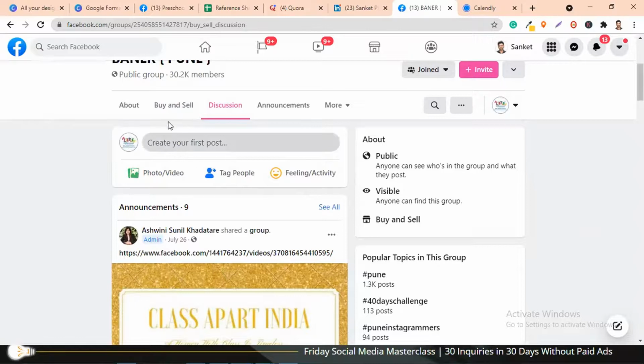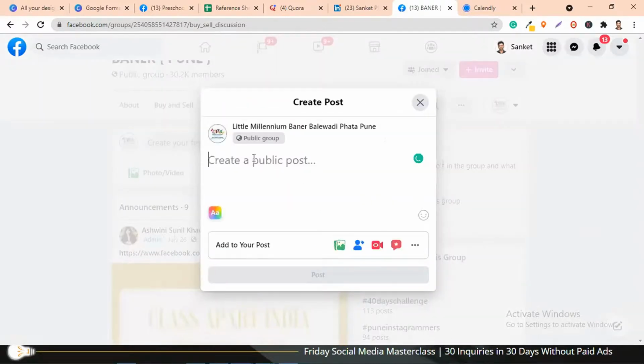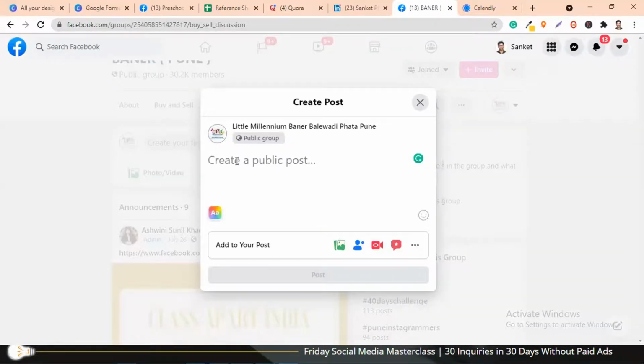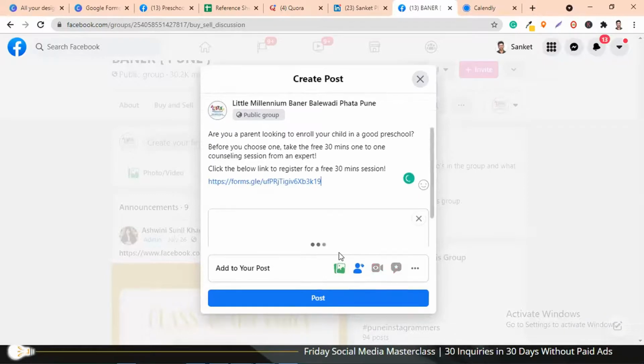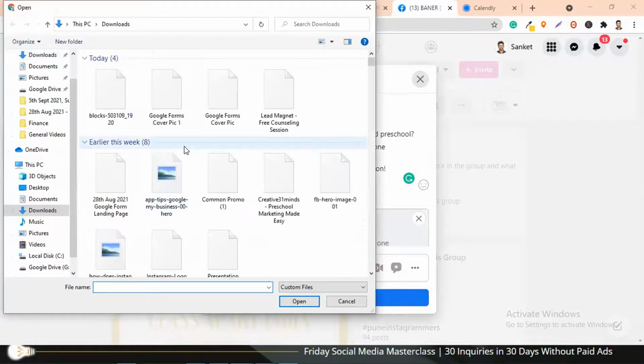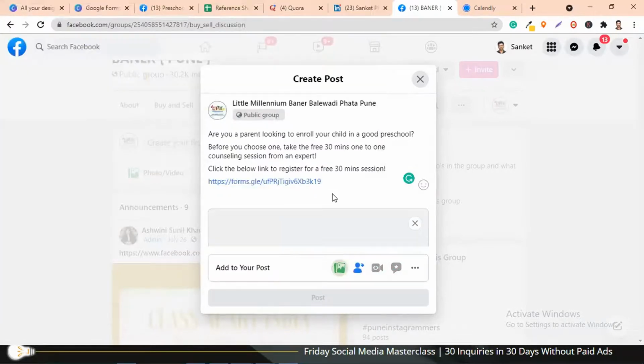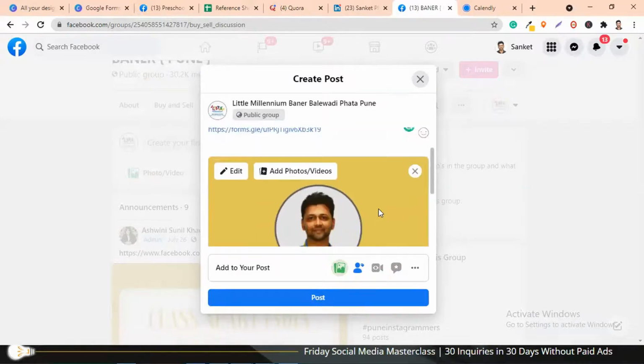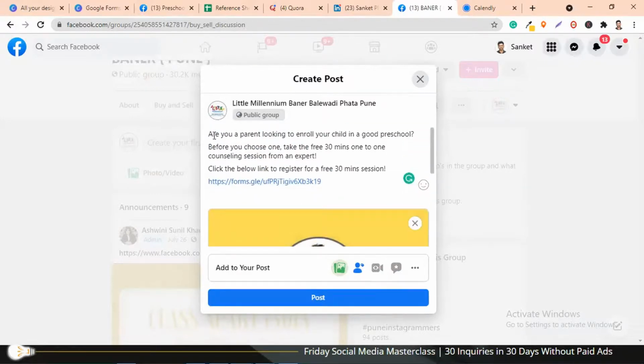So go to create your first post, just like on Facebook. Now I'm going to copy paste this whole message here, and then I'm also going to select the image which we had created, the Canva image, which says get a free 30-minute counseling session from an expert. So select that, drop it in, just paste the draft that we had drafted in that notepad, and then simply click on post. Now this is one activity.